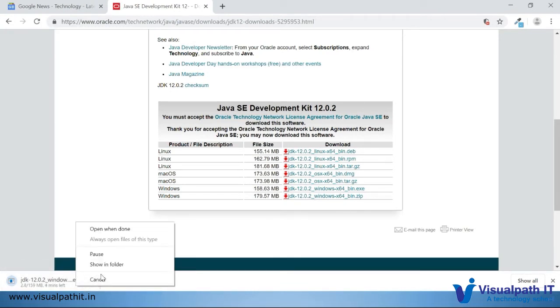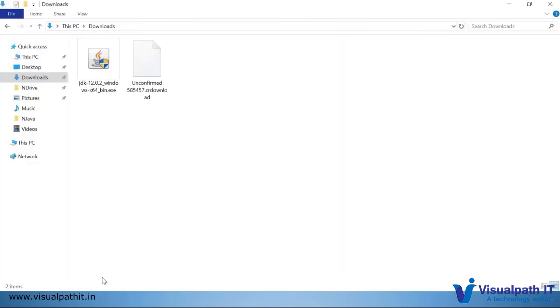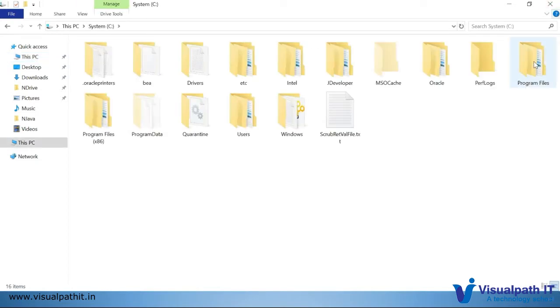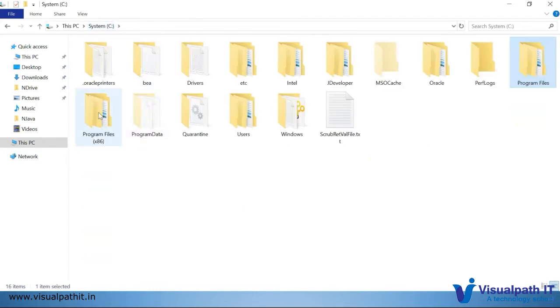I think I have already downloaded it, and it is already available in my downloads folder. You just need to double-click, and then the Next and Finish options will follow. Everybody knows how to install software in Windows. Once the installation is done, the checkpoint is to navigate to the computer and see Program Files, or might be Program Files x86, depending on your OS.